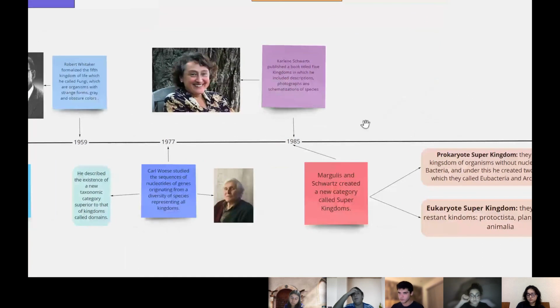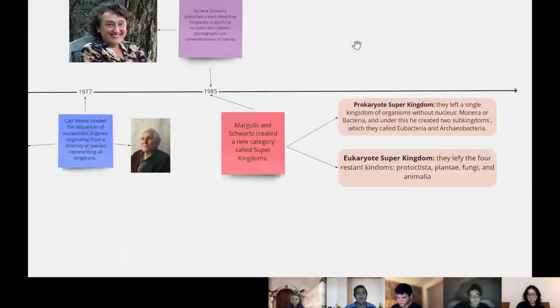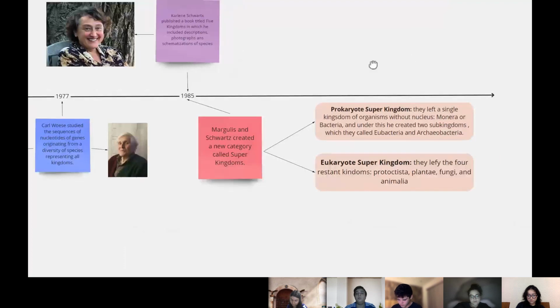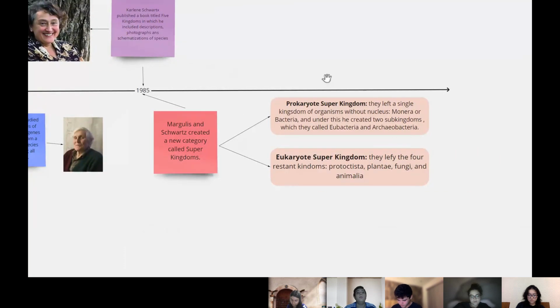In 1985, Karlene Schwartz published a book titled Five Kingdoms, in which she includes descriptions, photographs, and schematizations of species. The same year, Margulis and Schwartz created a new category called superkingdoms, and they divided them into two big ones.